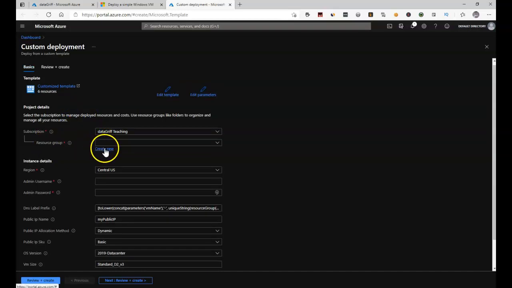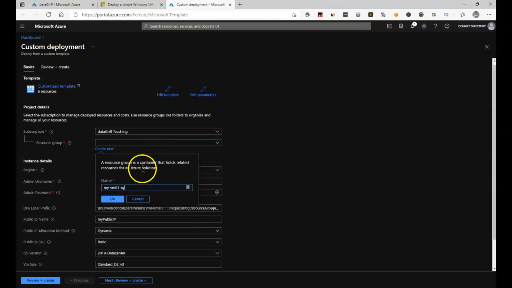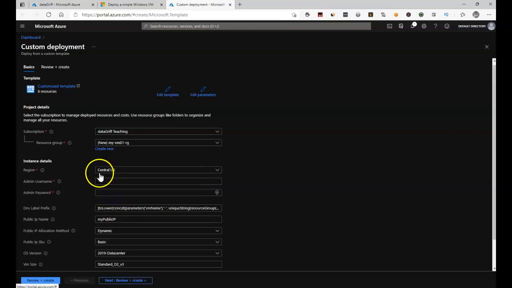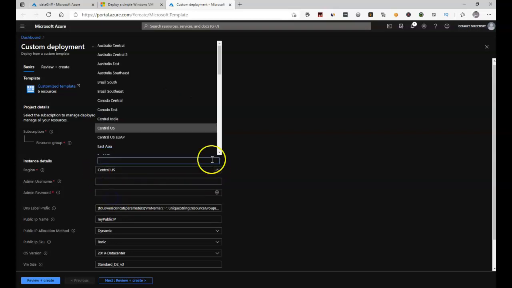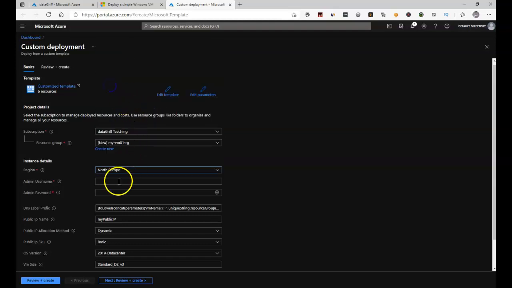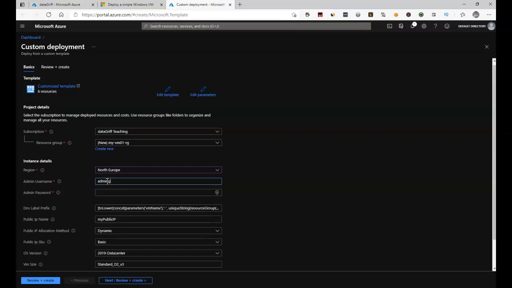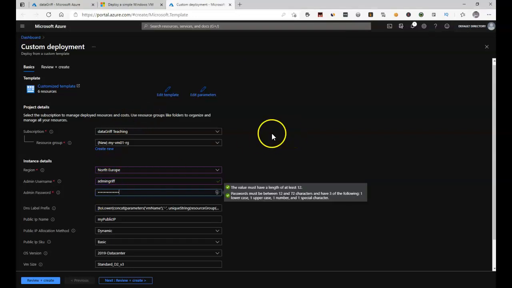So what we're going to do now is just enter in our configuration for our virtual machine. We're going to create a new resource group. And I'm just going to call this my VM01 RG, with RG standing for resource group. I'm going to click OK. And change the region to be somewhere close to me. So I'm going to change this to be North Europe. The admin username, I'm just going to have as admin Griff. The admin password, I'm going to enter as an appropriate password.